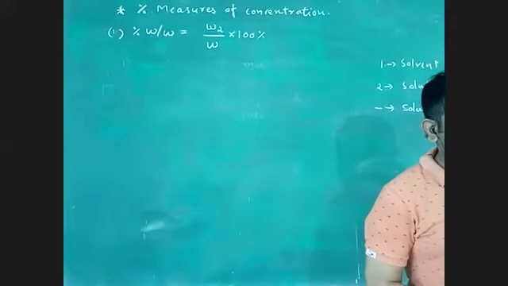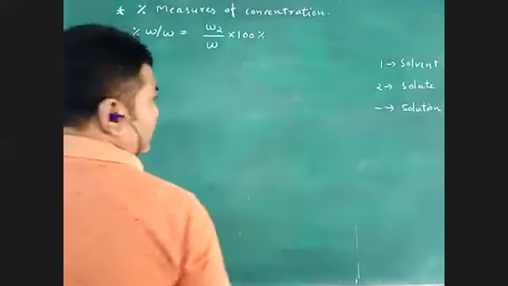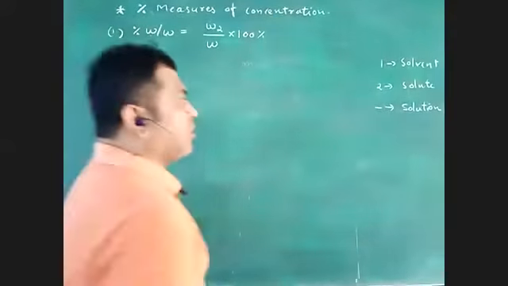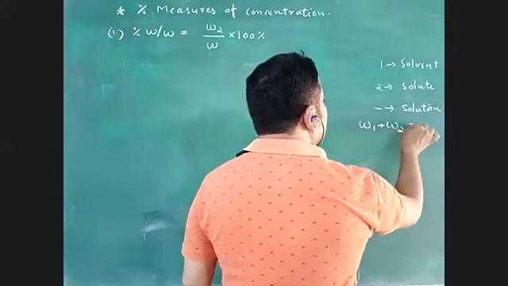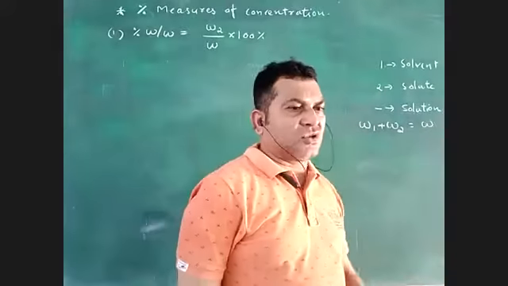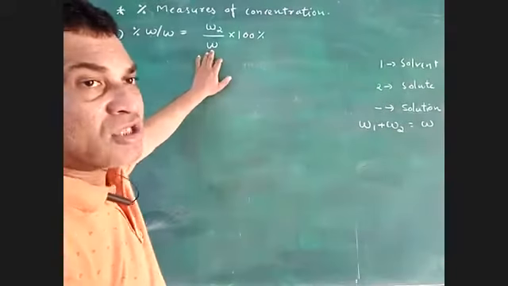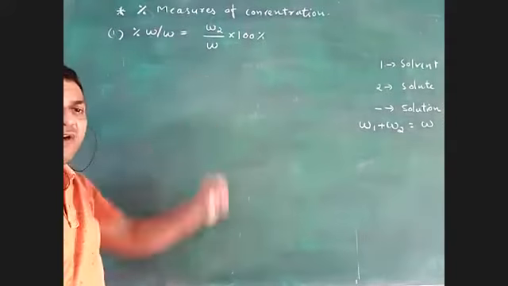It is nothing but W2 by W into 100%. Also you have to remember that W1 plus W2 is equal to W. Solvent plus solute is equal to solution. And here I have taken no subscript, which means it is for the solution.